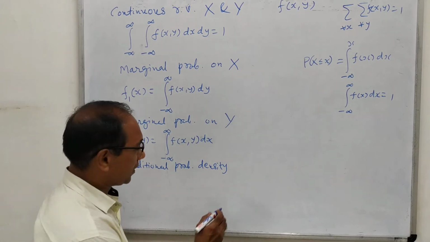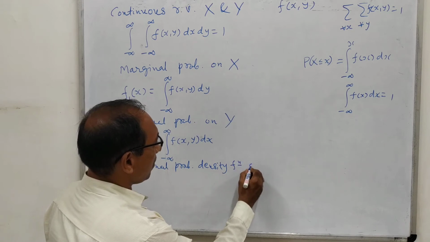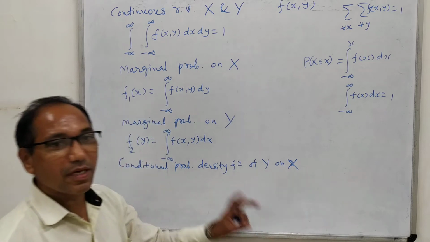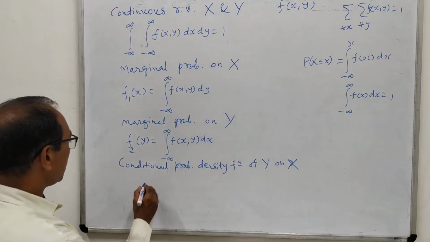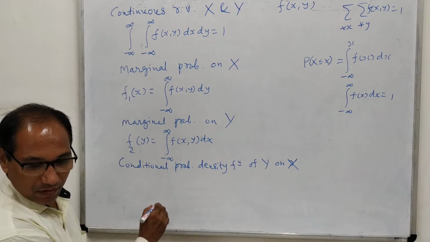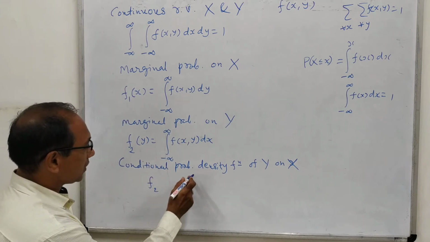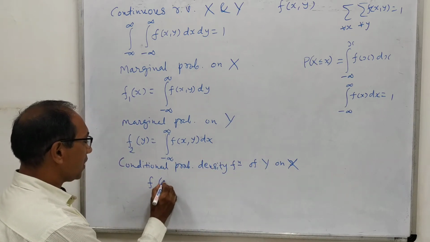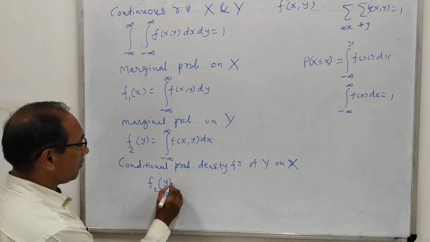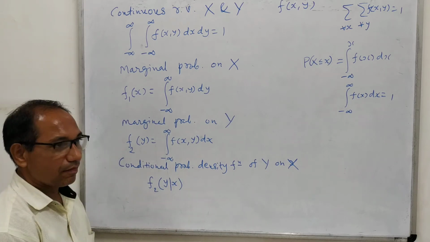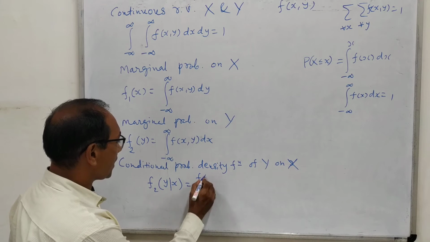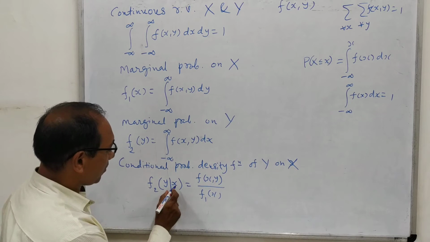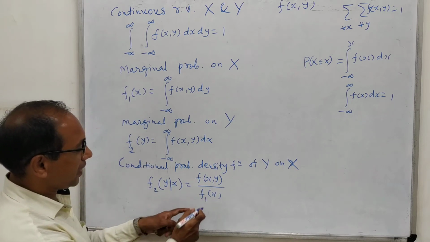So the conditional probability density function of y on x, that means here x will be given to us, so in this case we will have f2. The probability of y when x is given can be obtained as f of xy divided by f1 of x, the probability of x, which we always denote as f1.